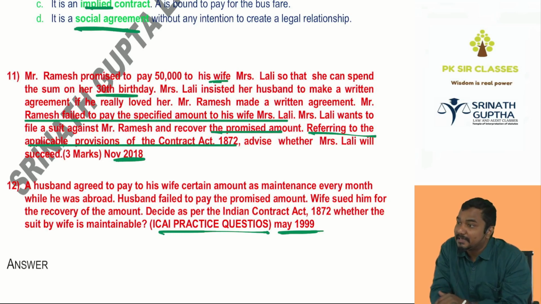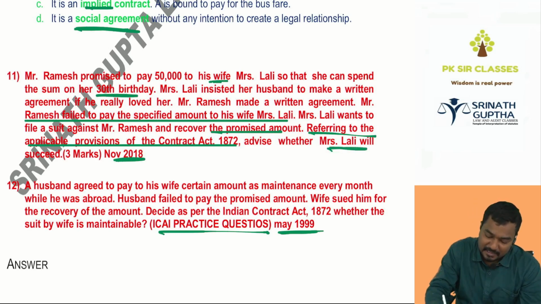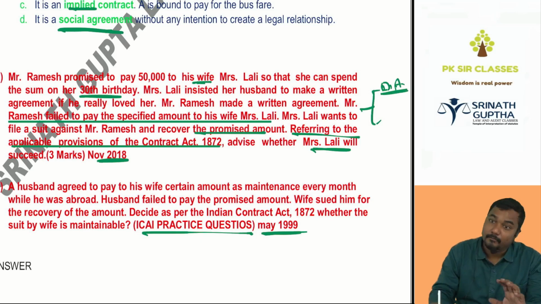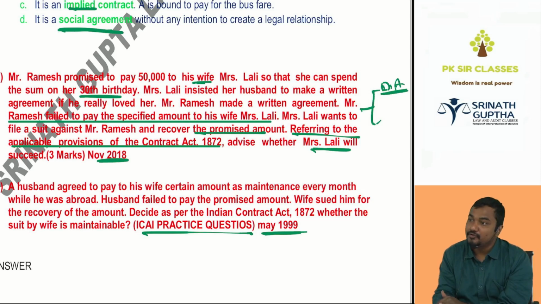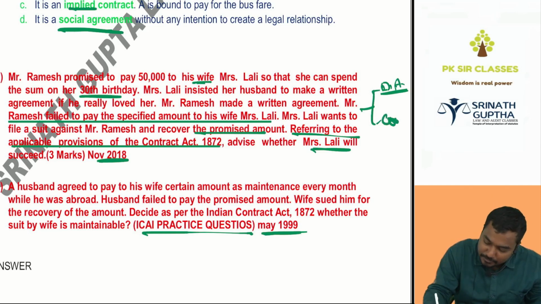Which provision do you have to write? Advise whether Lali will win the case. Beta, it is a domestic agreement, not enforceable. But in the consideration chapter, one concept is that in a few exceptional cases even a domestic agreement is enforceable.